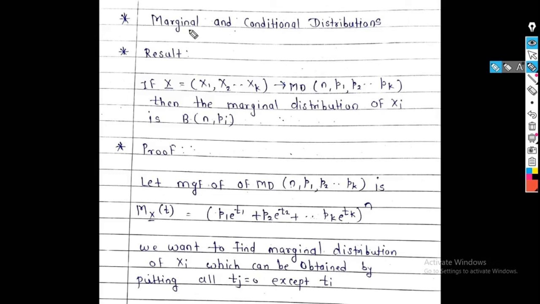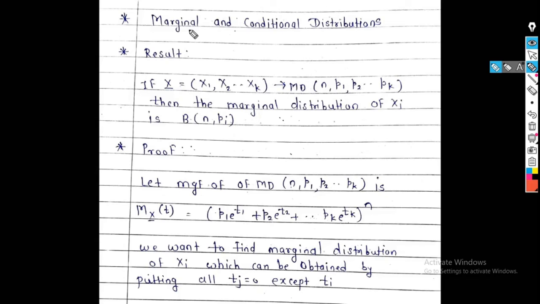We have seen that the mean and variance of the multinomial distribution are similar to the mean and variance of the binomial distribution. That is, the mean of the multinomial distribution, the expectation of xi, which is n pi, is similar to the mean of the binomial distribution, which is np. Similarly, the variance of the multinomial distribution, n pi qi, is similar to the variance of the binomial distribution, npq.